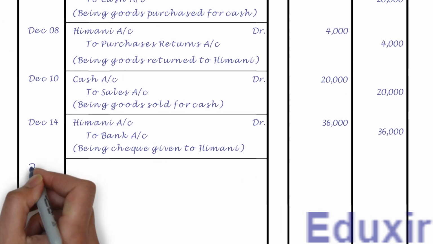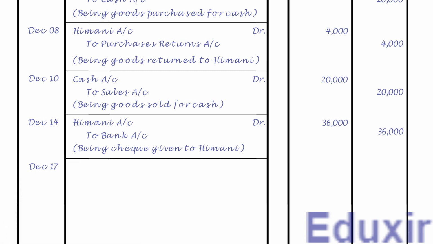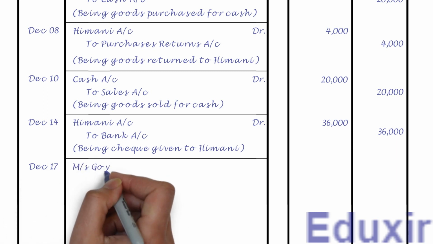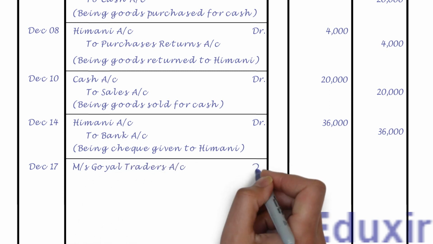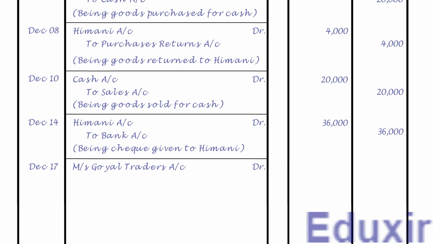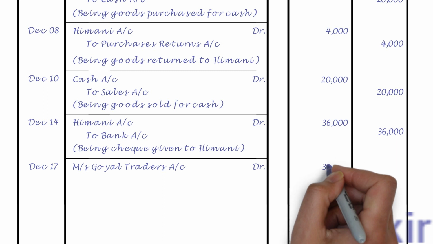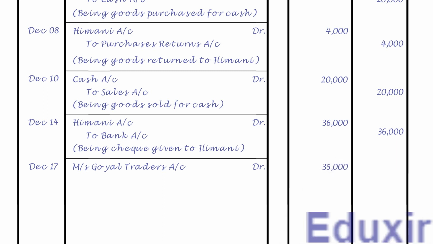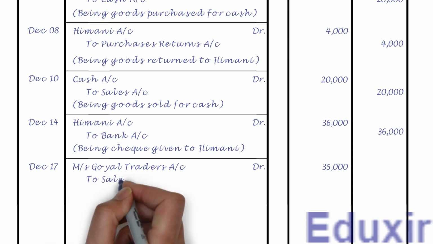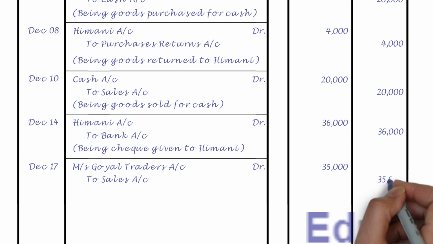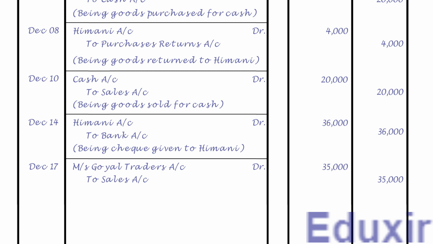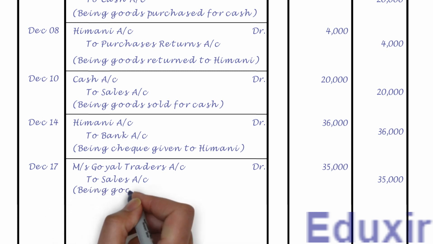Let us first record the date. Let us now record Messrs. Goel Traders account as the debit entry. Let us also record the text DR to indicate that this is a debit entry. Let us also record the debit amount of 35,000 rupees into the debit amount column. Leaving a margin, let us now record the sales account as the credit entry. Let us also record the credit amount of 35,000 rupees into the credit amount column. Let us now record the narration or description of this transaction, that is, being goods sold to Messrs. Goel Traders.